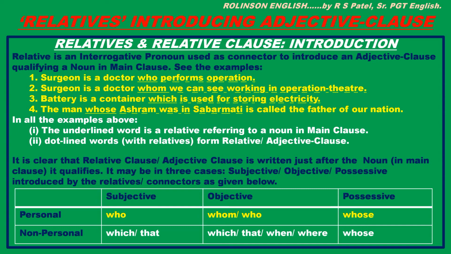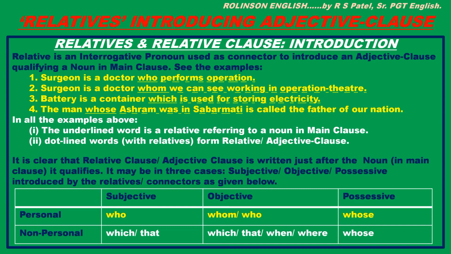Number 3, which is used for storing electricity, this is the adjective clause here, that is qualifying or speaking of container in main clause. In the fourth case, whose ashram was in Sabarmati is the adjective clause that is qualifying the man in main clause. This way you have seen how relative clause or adjective clause works.